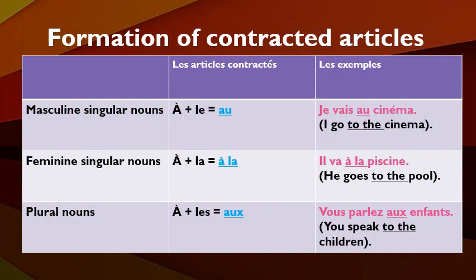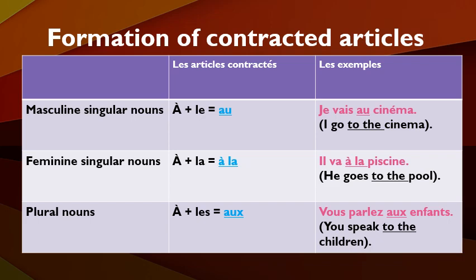Now let us see how the contracted articles are formed. The first one: when we combine the preposition à with the definite article le, the contracted article formed is au, which is pronounced "o", and this is used for masculine singular nouns. For example, je vais au cinéma means I am going to the cinema. Since cinéma is a masculine noun, we use the contracted article au.